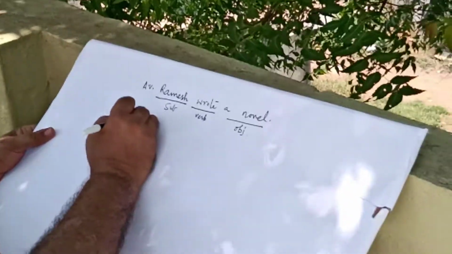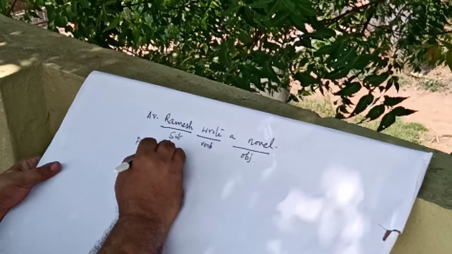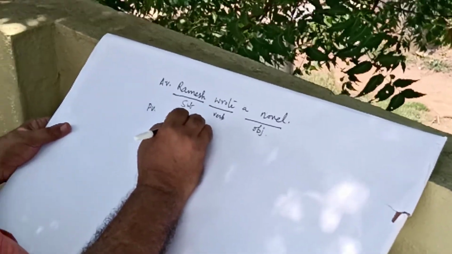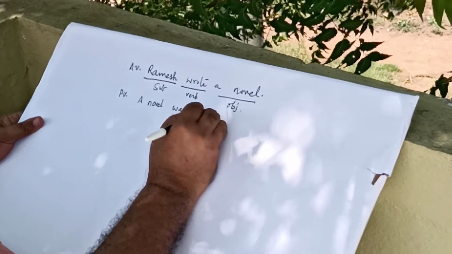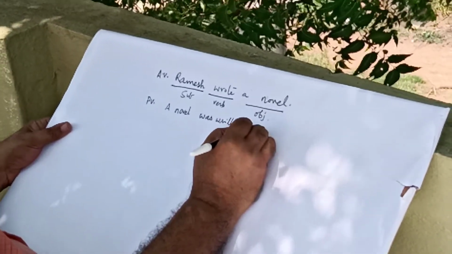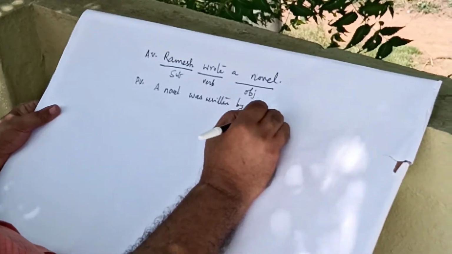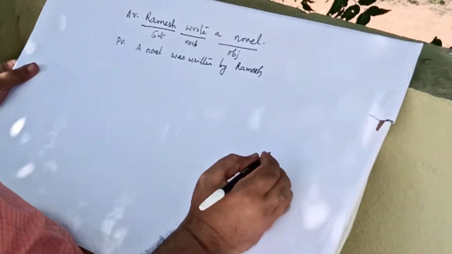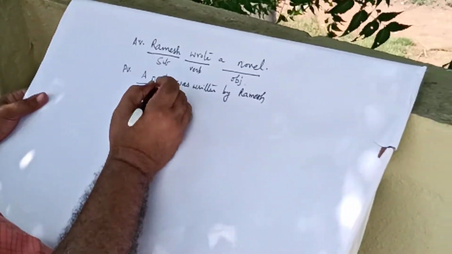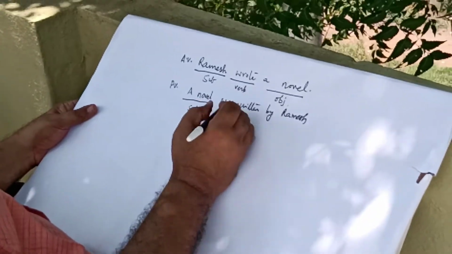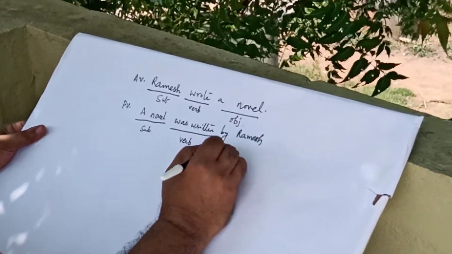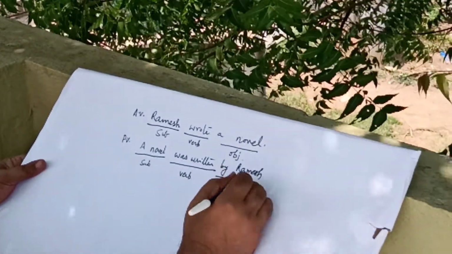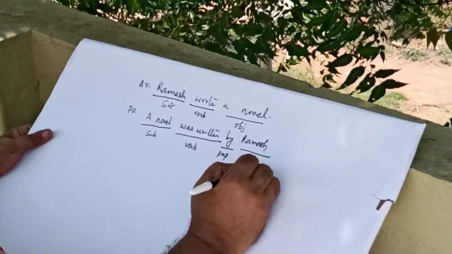Now let us convert this into passive voice. A novel was written by Ramesh. In this sentence, novel is the subject. Was written is the verb. By is the preposition. Ramesh is the object.